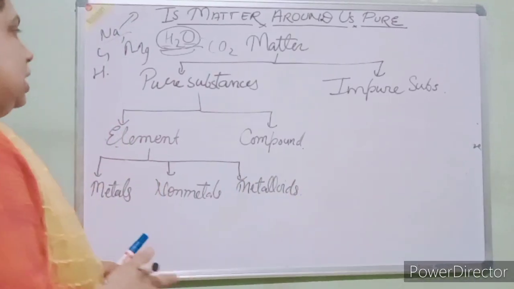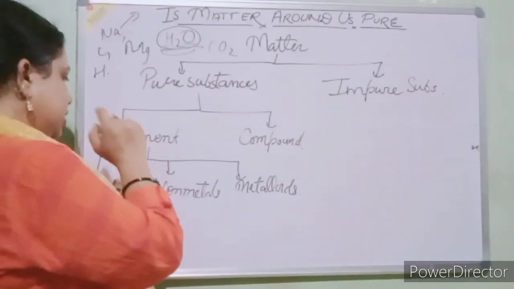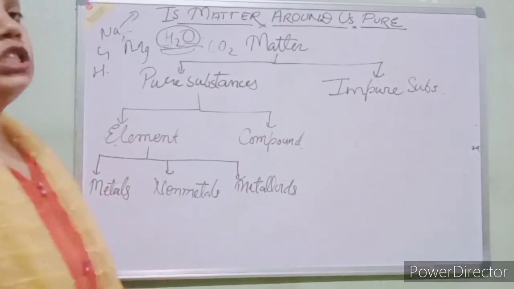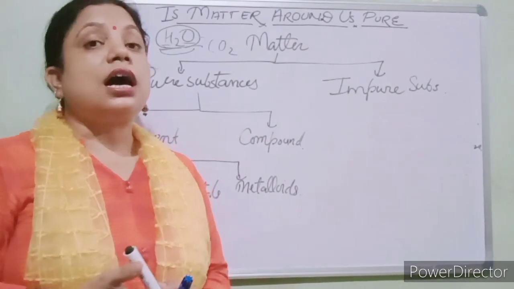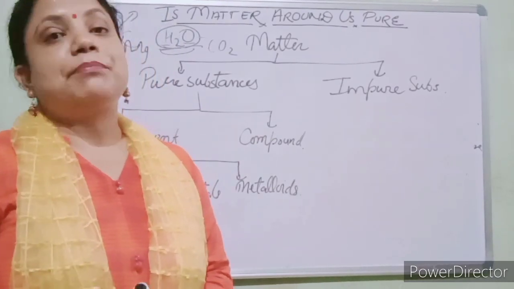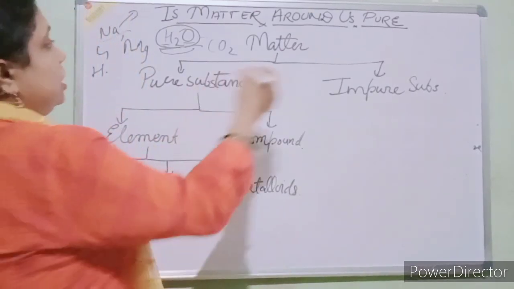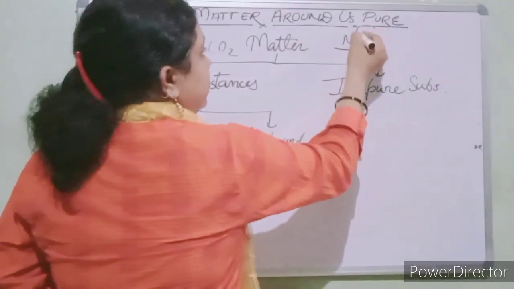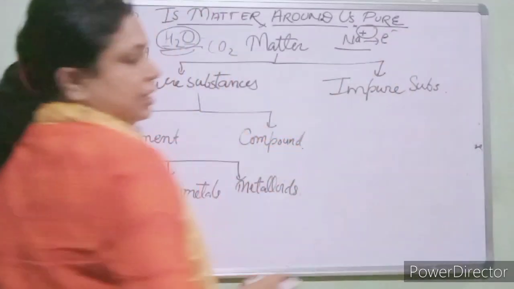Okay. So pure substances are classified into elements and compounds, and further elements are divided into metals, non-metals and metalloids. As we know students, and we have learned in class 8 also, metals are electropositive in nature, meaning they have the capacity to donate electrons. Suppose sodium has a plus charge, so it is a metal because it is electropositive and has the capacity to donate electrons. Clear?